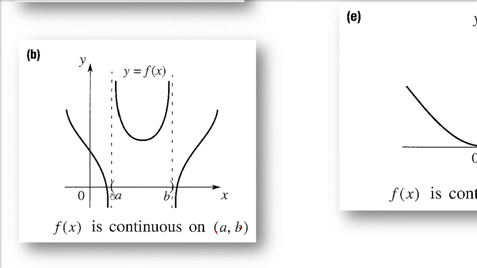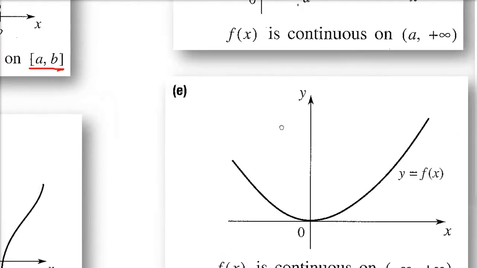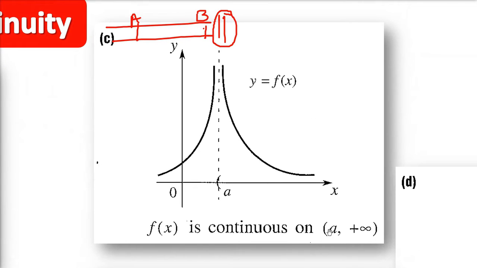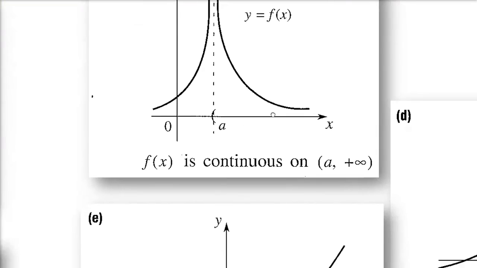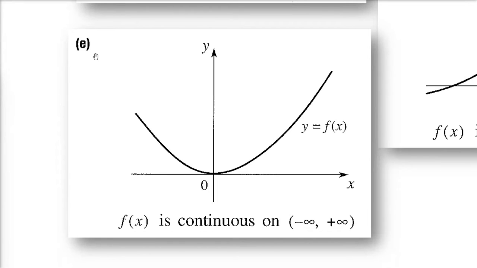A and B are not included here. If you include A and B, it will not be continuous. I hope you got the idea. Here, you see, we cannot include A, so it will be a round bracket, and infinity, of course, we don't know about infinity, it will always be in the round bracket. So f(x) is continuous on this interval, not including a, but after a till infinity. And from negative infinity to positive infinity, this function is continuous, no problem with that.